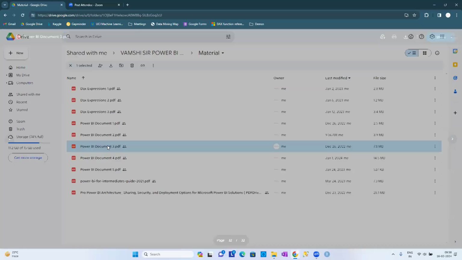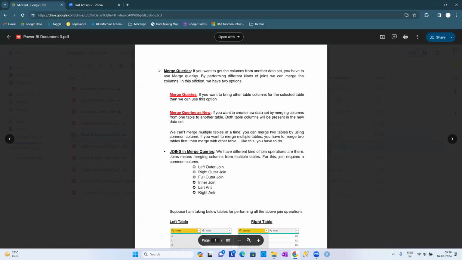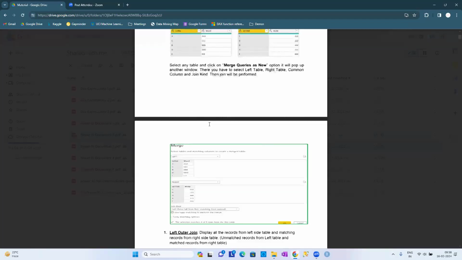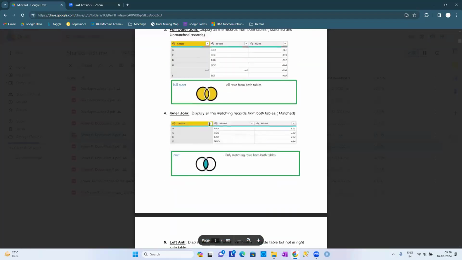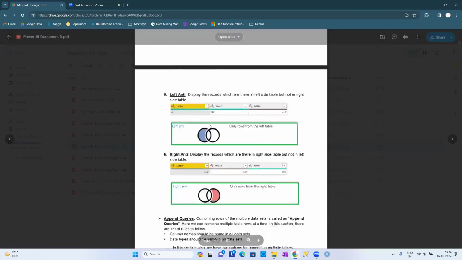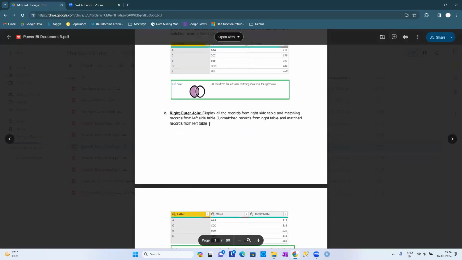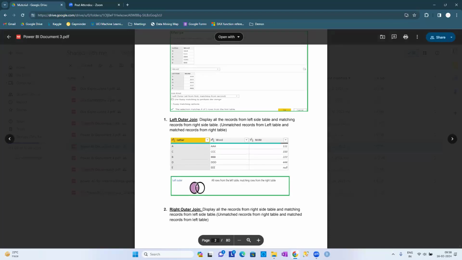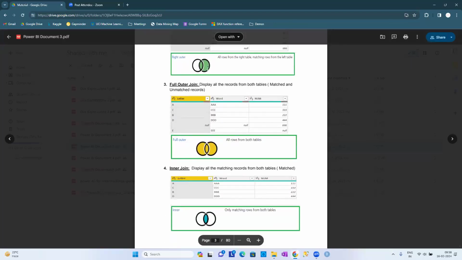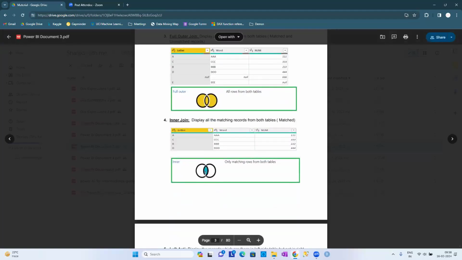The merge queries are going to be in document 3, guys. So we have got started with merge queries: left outer join, right outer join, full outer join, inner join, left anti, right anti. Currently we are in the discussion, guys, right? This is the one where we can see the application. Already explained to you, right? Left outer join means only the portion of the left table. Right outer join, only the portion of the right table. Full outer join, both of them. Inner join, only the common values.